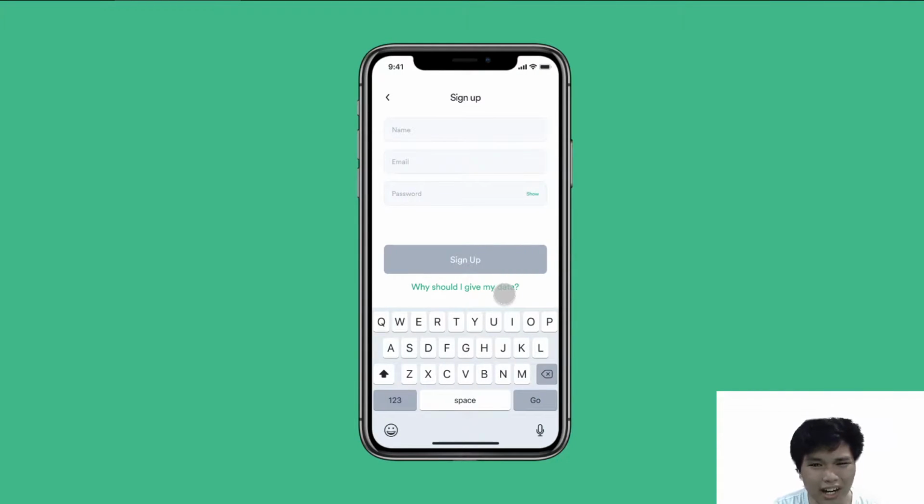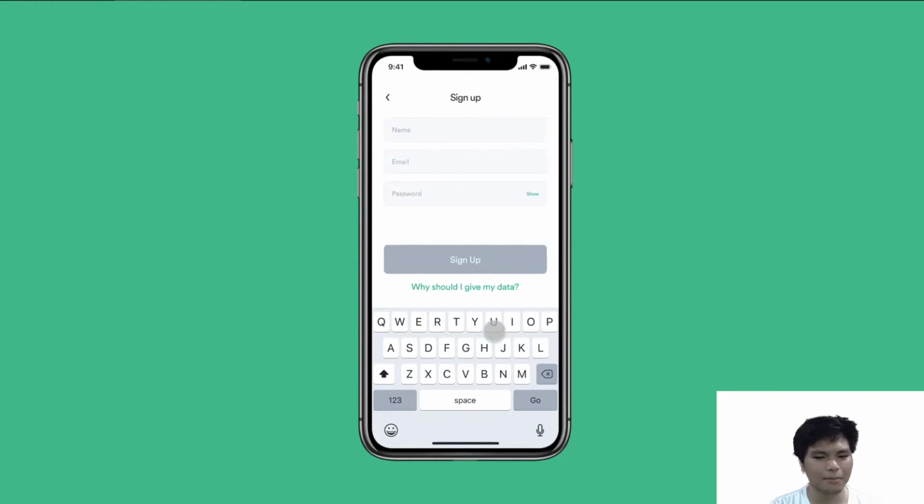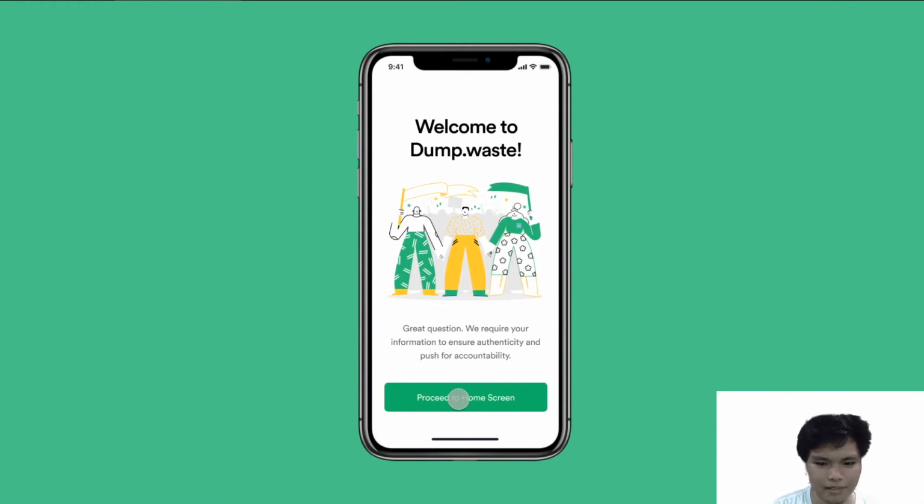Sign up. But why do I have to sign up? Well, it's for authenticity and accountability, because some people out there just want to make fun of other people. Now, proceed to sign up. Welcome.